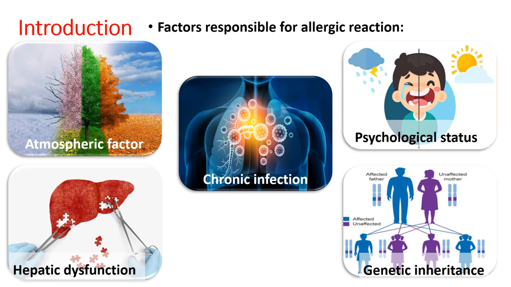It is not that a single allergic gene will be responsible for causing all types of allergy. Every person will be allergic to certain chemicals or certain phytoconstituents. So he may develop a gene, or his body will develop certain antibodies. So such kind of genes will be transmitted to his offsprings. Usually it has been seen that if either of the parents are allergic, 50% of their offsprings will be able to show allergic reactions.